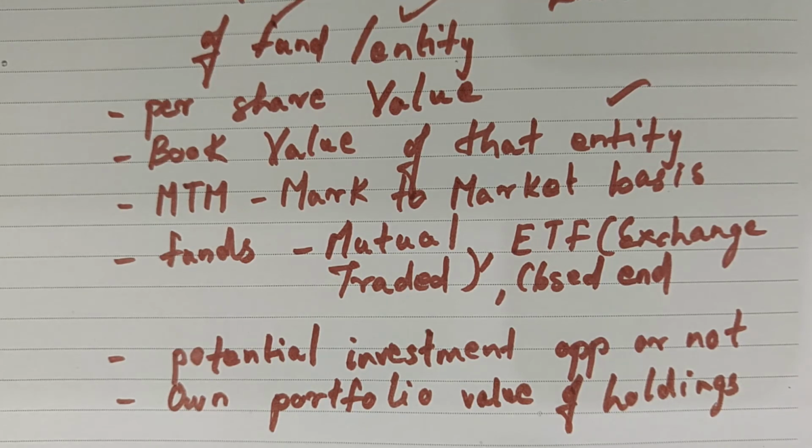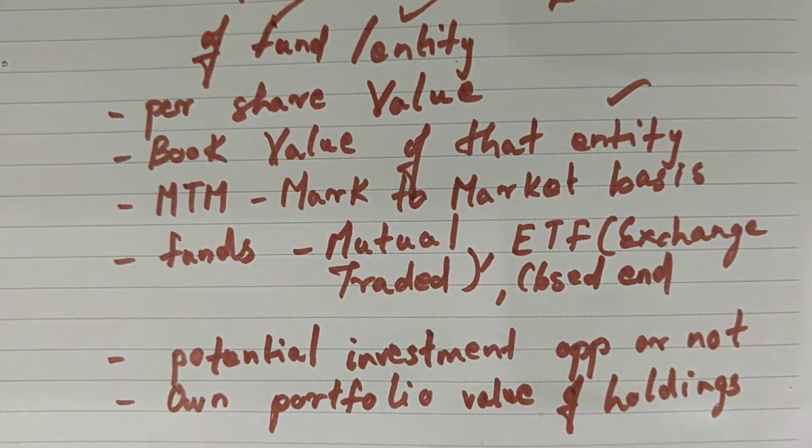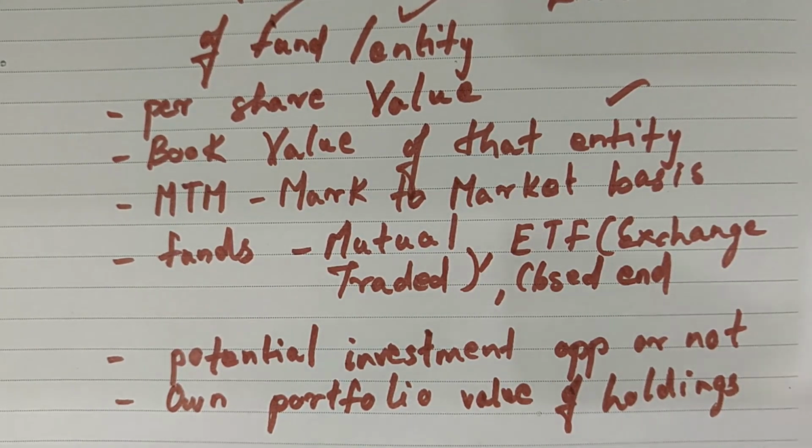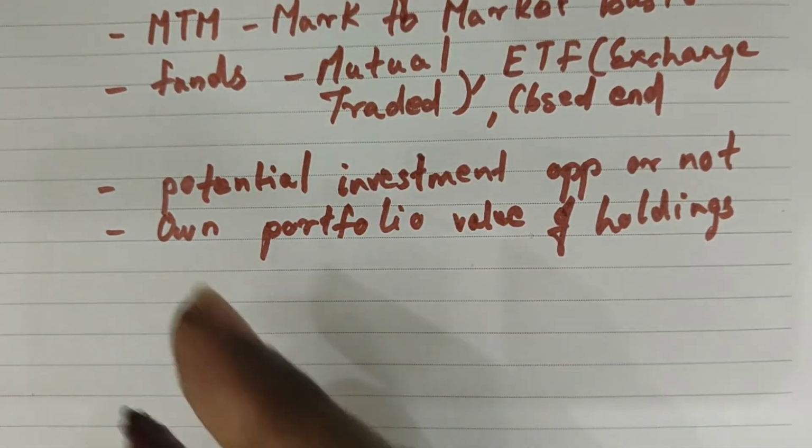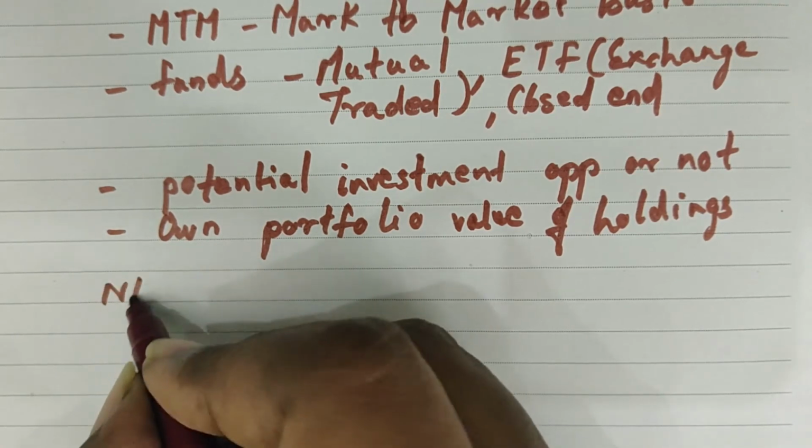As we said, for funds it is going to be per share value. There is a formula which is popularly used for calculating this NAV.